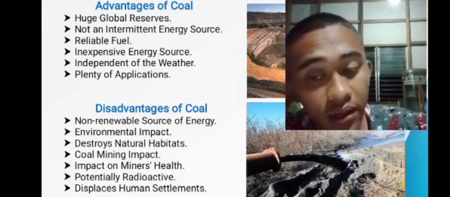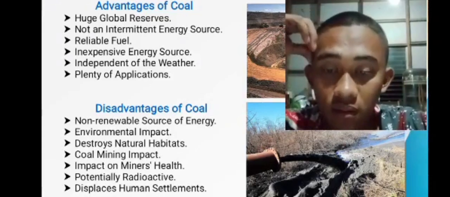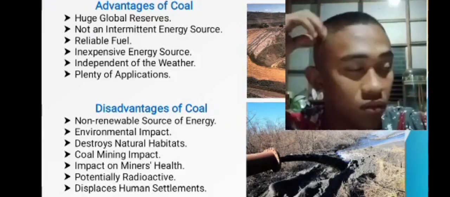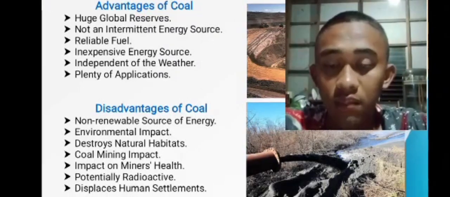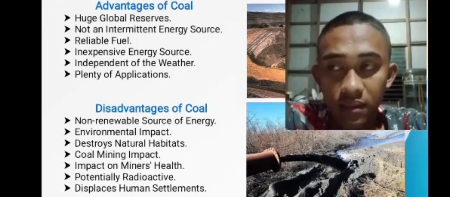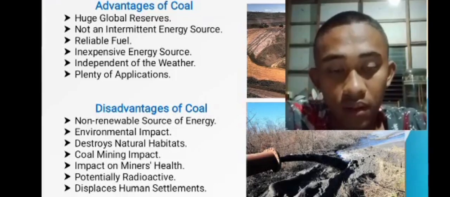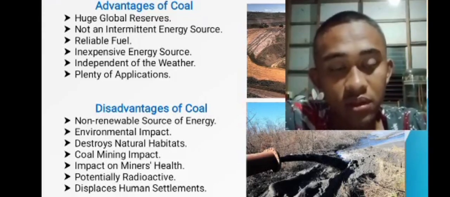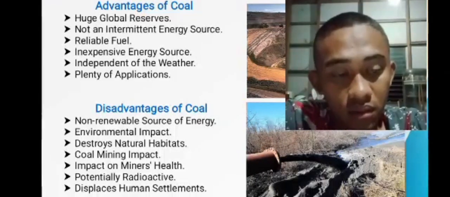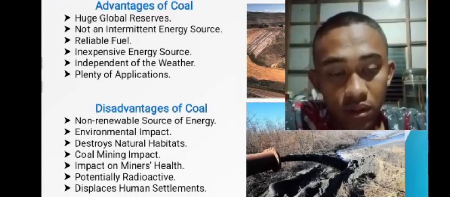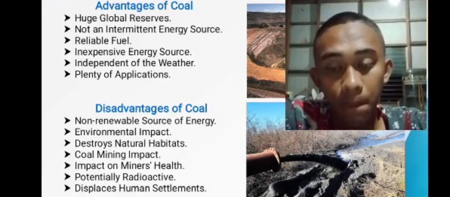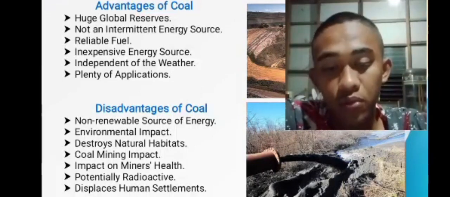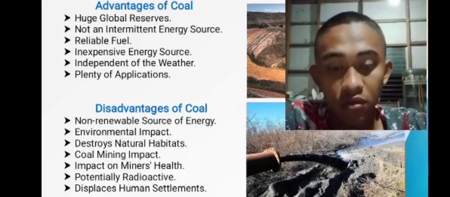Next is coal mining impact, like deforestation and impact on miner health: black lung disease, accidents, hearing loss, and toxic gas exposure, and potentially radioactive, and displaced human settlements.